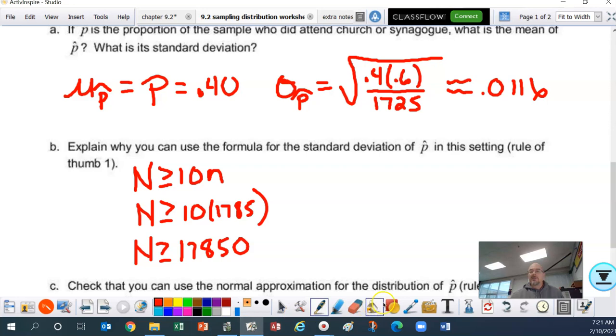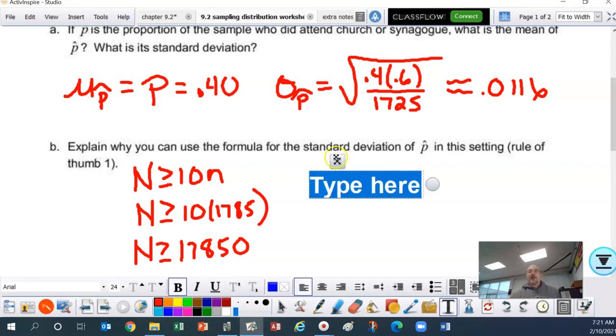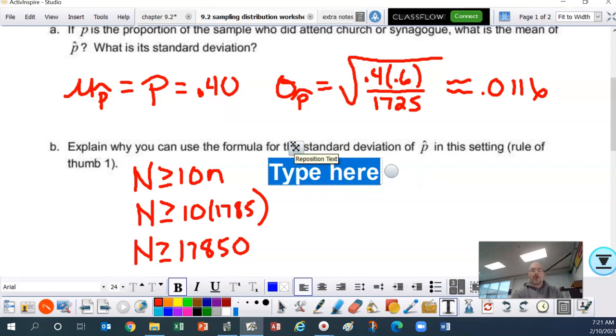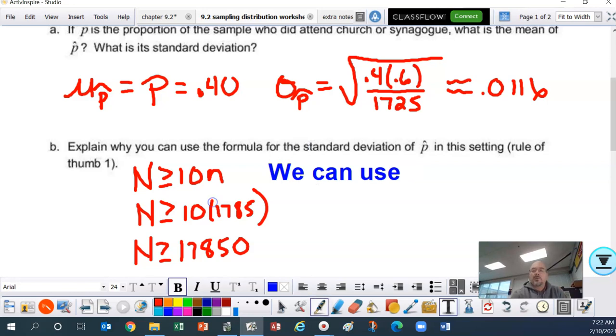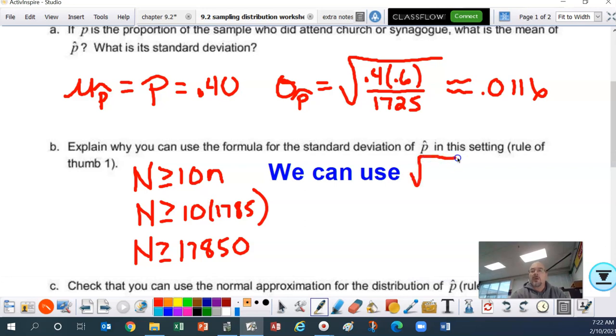I'm going to type this instead of writing it. So we can use the square root of p times 1 minus p divided by n. All right, let me continue typing.